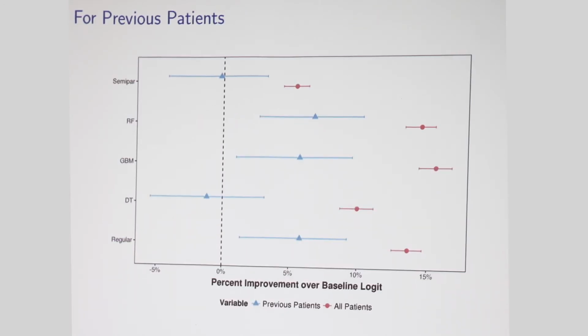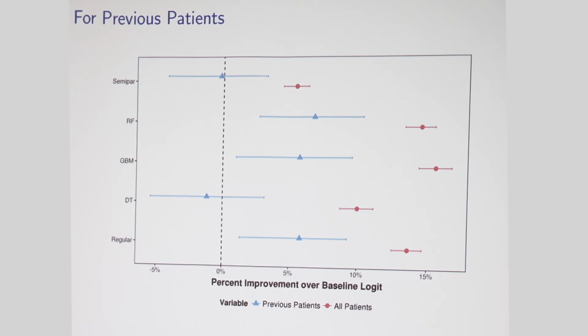So the first graph here is previous patients. The red line is all patients. The blue lines are previous patients. And what you see is that the gap between the econometric model and the machine learning model shrinks when we look at previous patients. If you look at random forest or GBM, they're about 15% better. Remember, this is just New York and California hospitals. They're about 15% better for all patients, but only about 5% better for previous patients. So essentially that gap has shrunk considerably once we look at patients that previously went to the destroyed hospital.